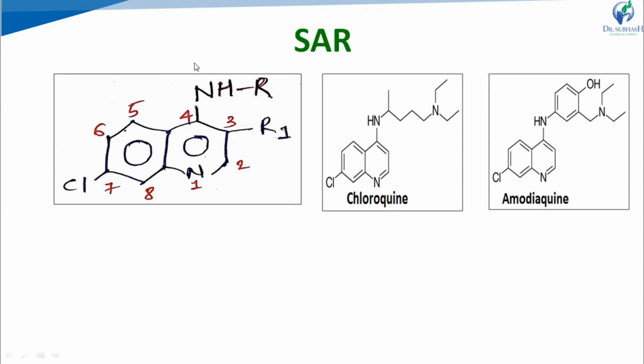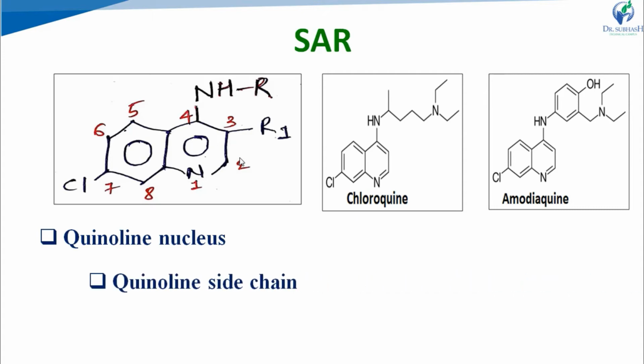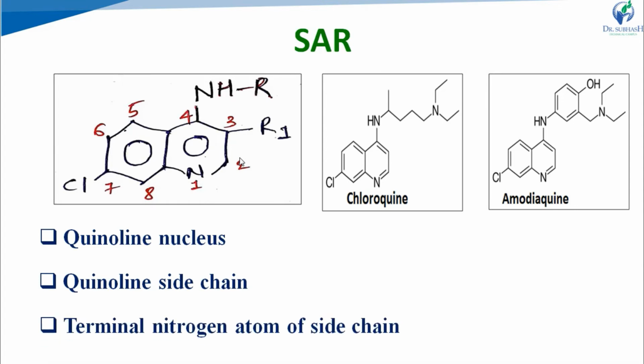In the first structure, this one is the basic structure of the 4-aminoquinoline. Here is the quinoline ring, and at the fourth position, a substituted amino group is present. So that is the 4-aminoquinoline structure. And the SAR of these 4-aminoquinolines can be studied in different categories: modification related to the quinoline nucleus, related to the side chain, and related to the terminal nitrogen atom of the side chain. To start with, the quinoline nucleus.